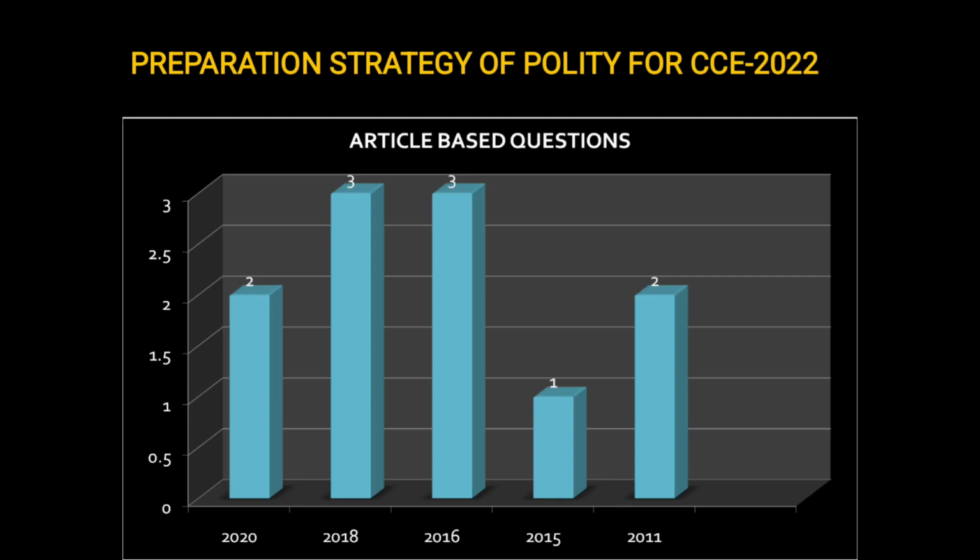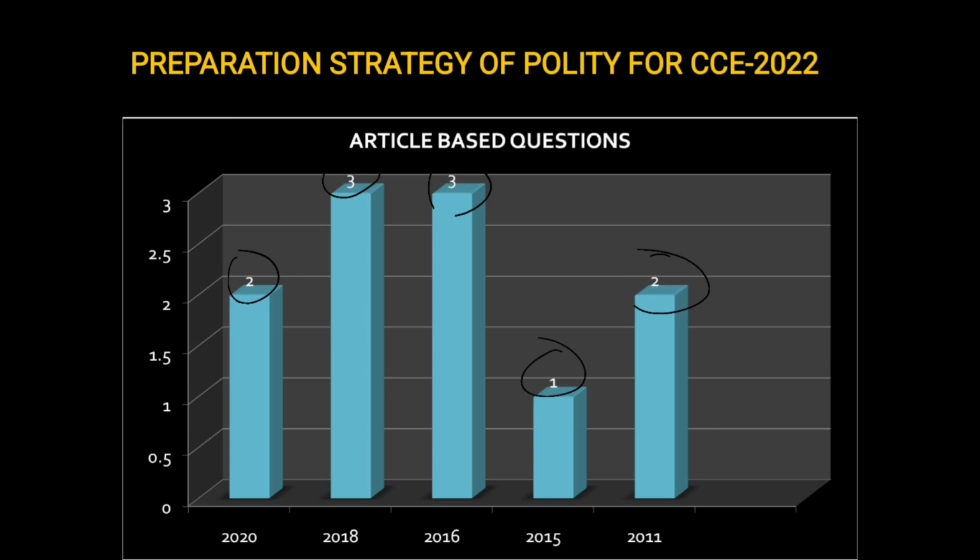Now if you see article based questions, in 2020 there were two questions on article based questions. In 2018 there were three questions on article based questions. In 2016 there were three questions on article based questions. 2015, 1 and 2011, 2. So this shows how important these articles are.